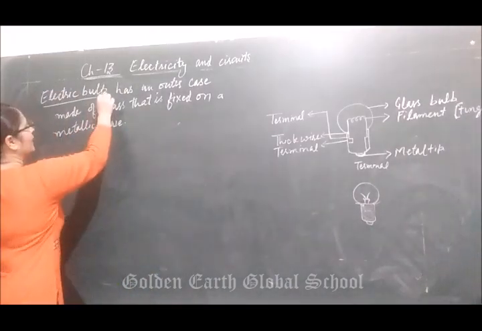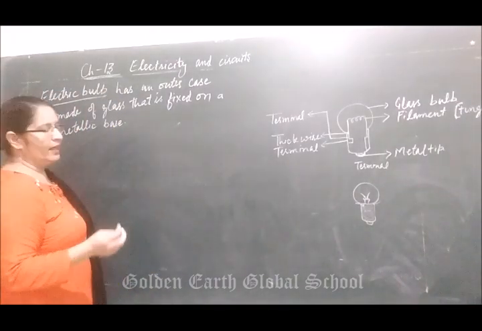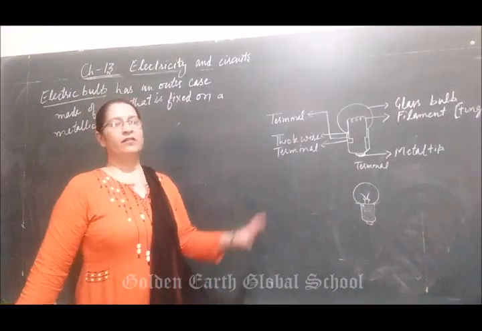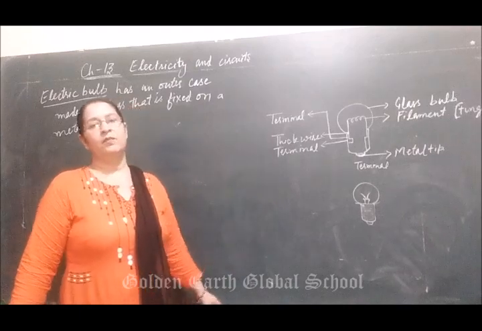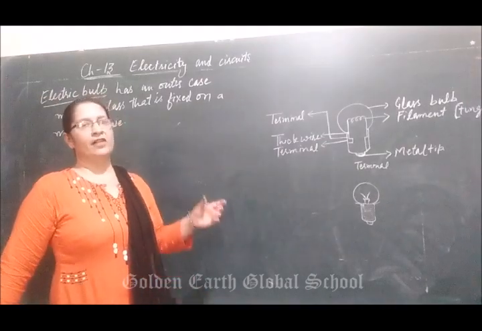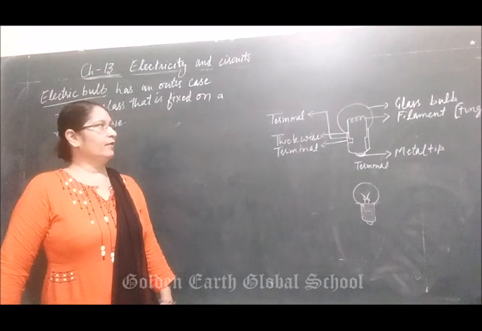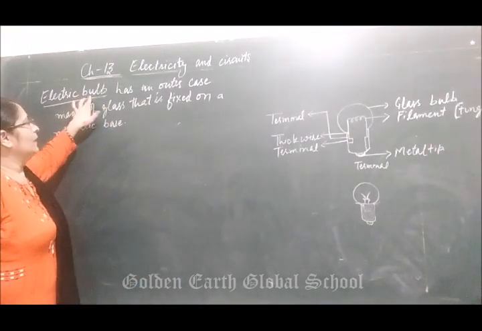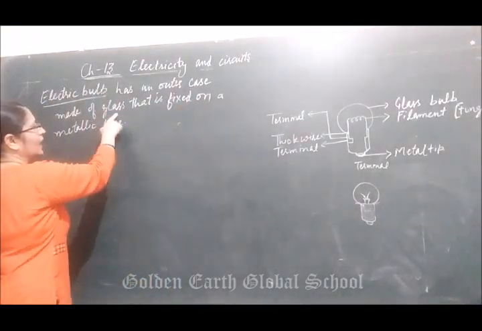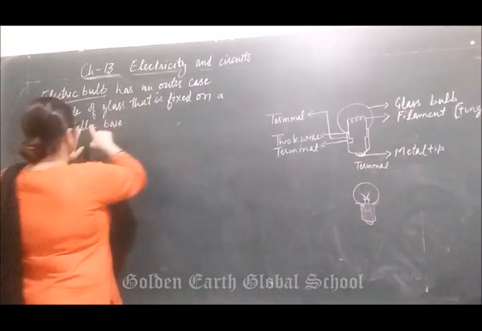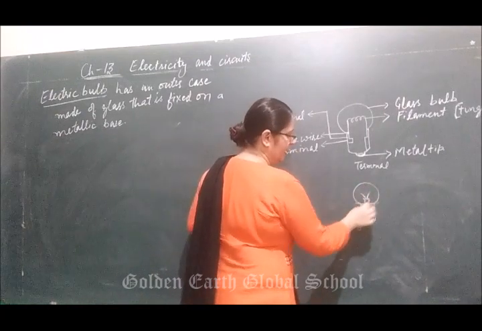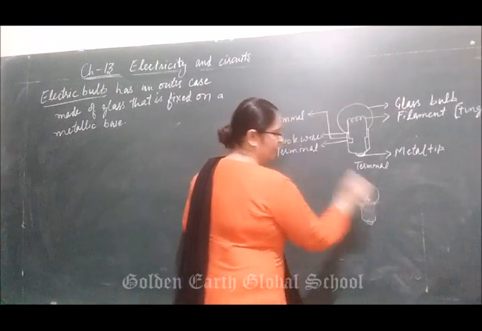Next topic is the electric bulb. We have done the topic of the electric dry cell. In the dry cell, I have told you that it has two terminals, positive and negative. A cell is a single unit. When we join two or more cells, it works as a battery. The next is the electric bulb. All of you know that an electric bulb has an outer case made of glass that is fixed on a metallic base like this. The outer covering is glass, and it is fixed on a metallic base.